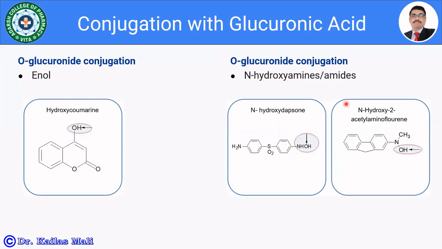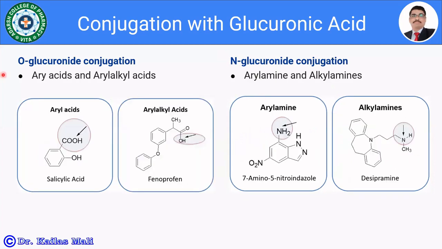So these compounds are going to be glucuronidated and excreted from the body as glucuronide conjugates. Then aryl acids, for example, salicylic acid. So here the COOH group is the one which is going to take part in the glucuronide conjugation.